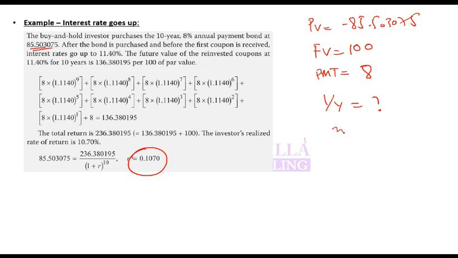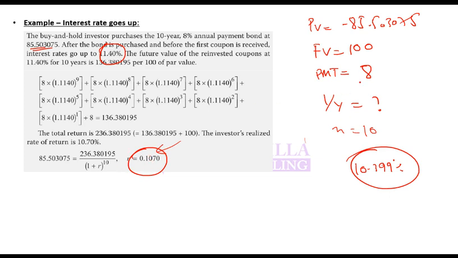N is 10. So I think it should be the same. 10.399. So when this bond was issued, the yield was 10.399% on this bond. But later interest rate went up to 11.4%. And so as interest rate increased, you ended up making a higher actual return.